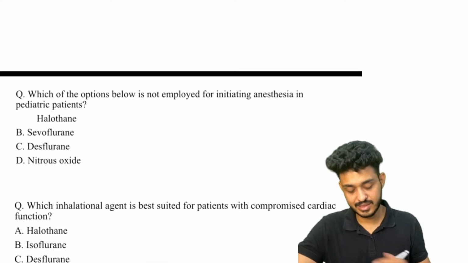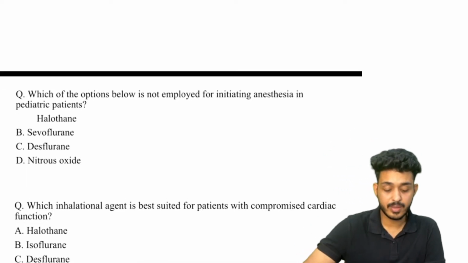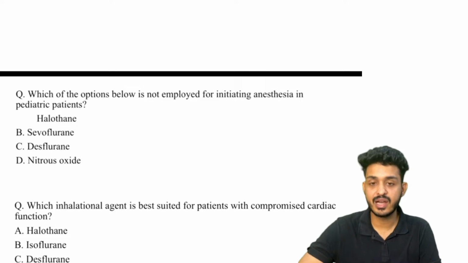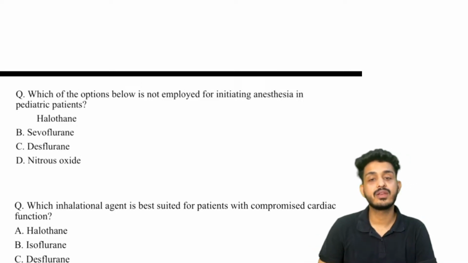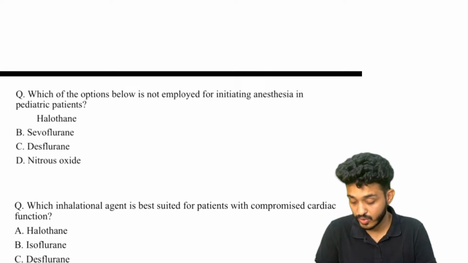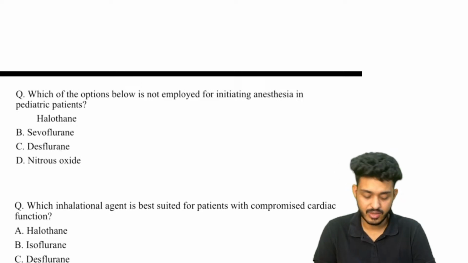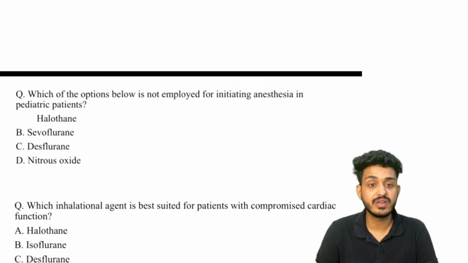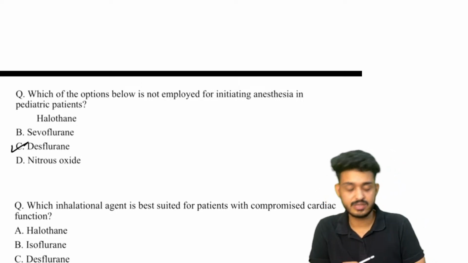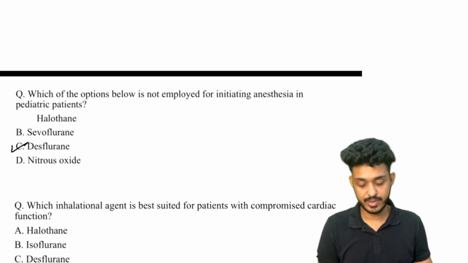Now try to answer this. Which of the options below is not employed for initiating anesthesia in pediatric patients? Which one will we not use? We can use halothane. Yes, it is a good bronchodilator. We can use sevoflurane. We can use nitrous oxide, the laughing gas, along with other drugs. But we cannot use desflurane.